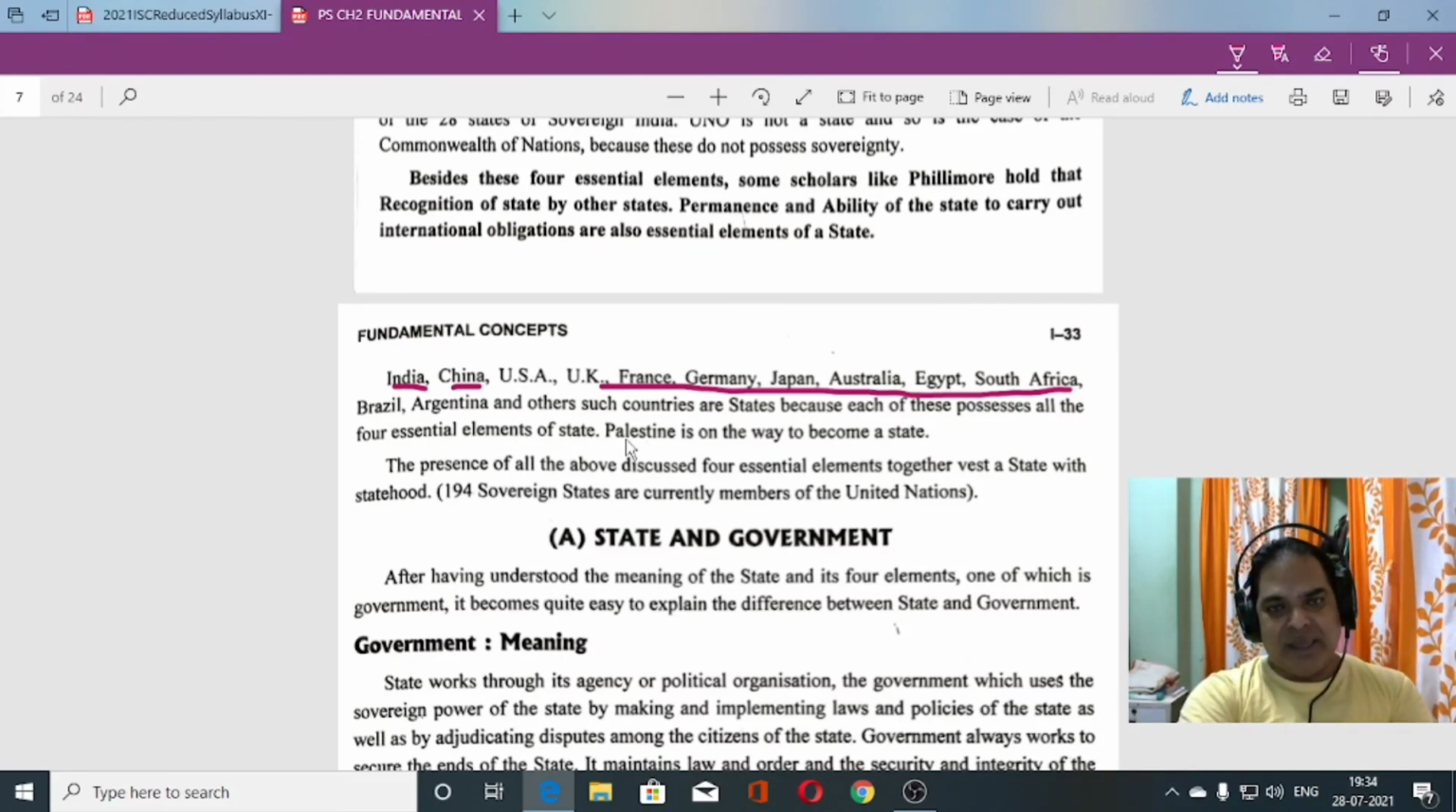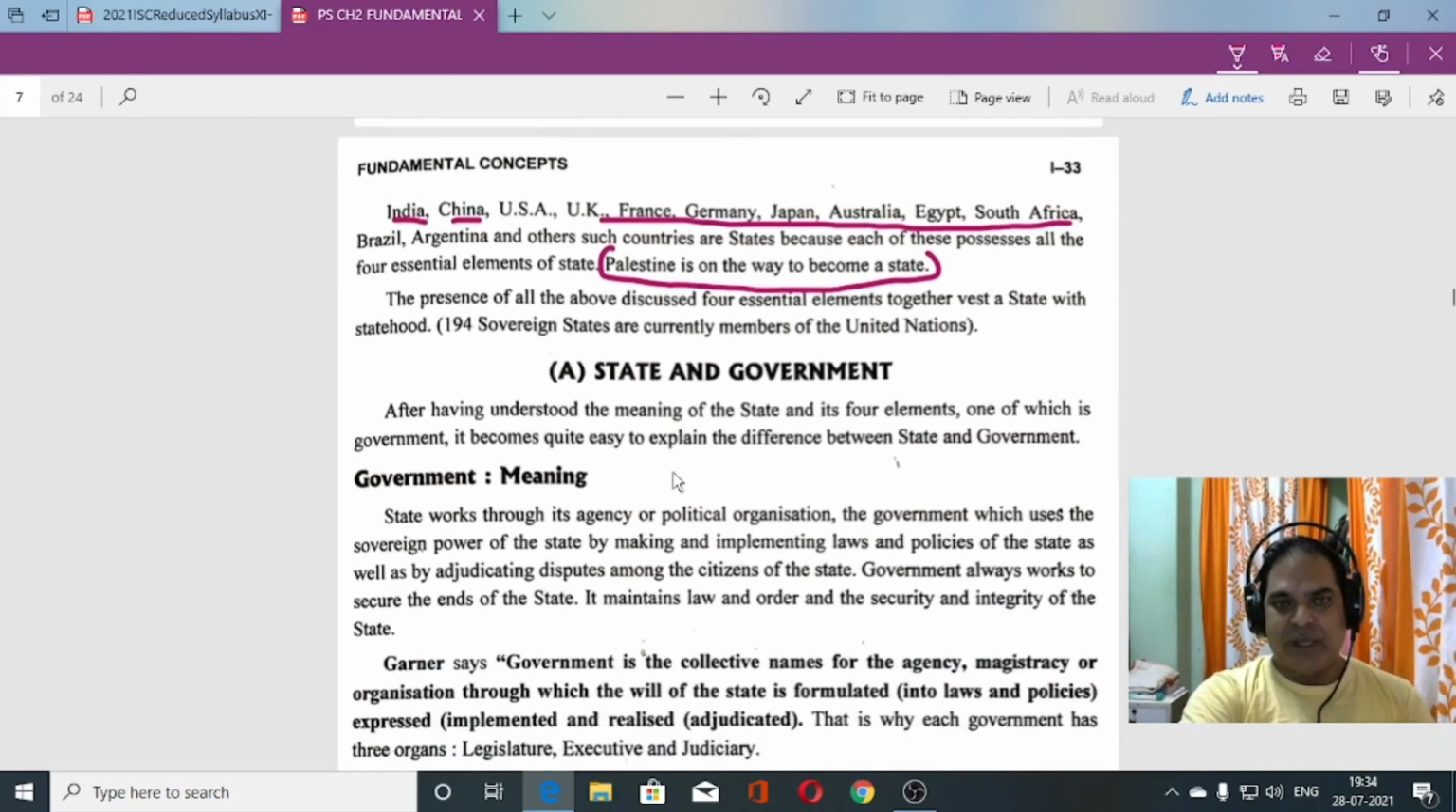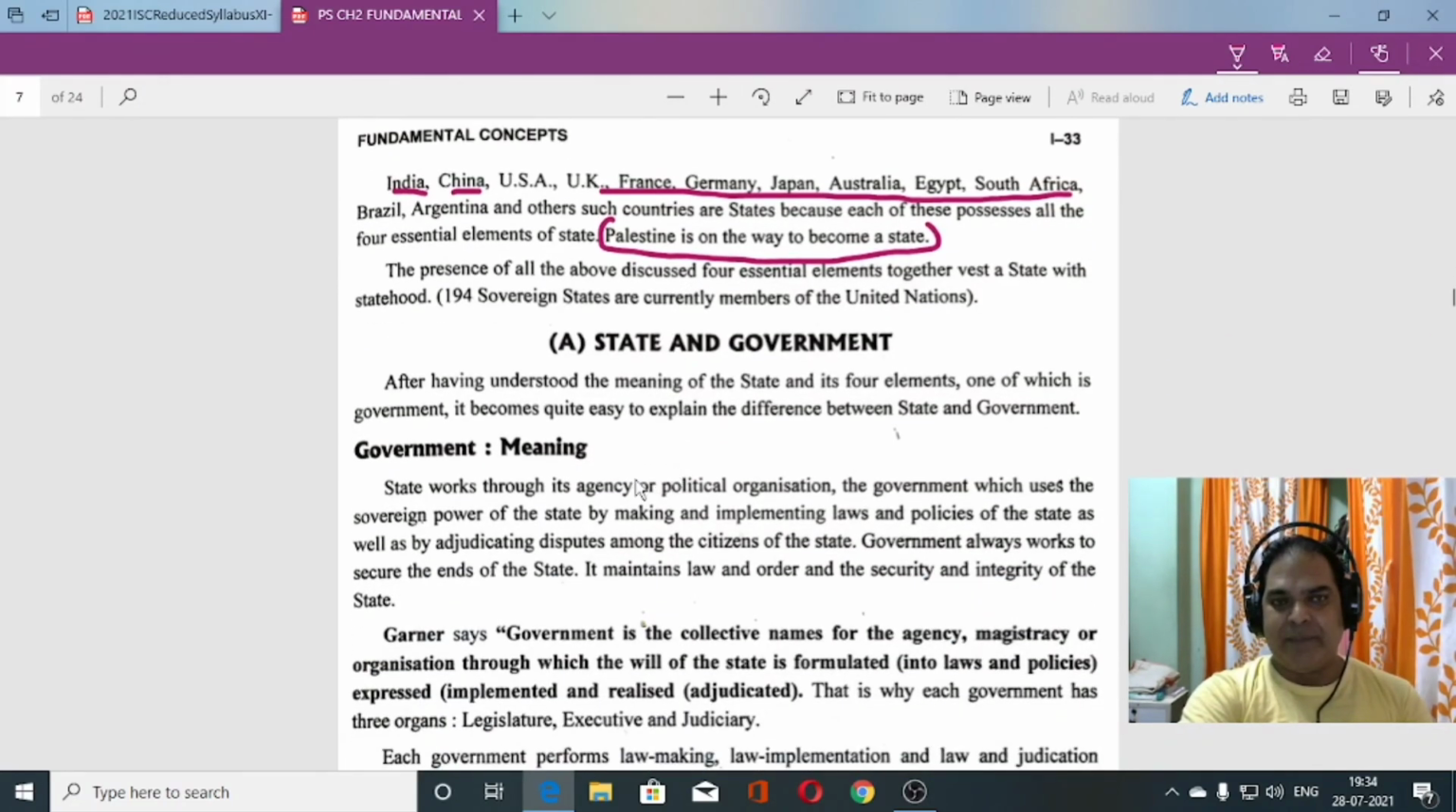You can see here, Palestine is not a state. It is on the way to become a state. Okay, so at present 194 sovereign states are members of the United Nations. Currently, how many sovereign states are members of the United Nations? 194. Okay, so hope you all have understood it.